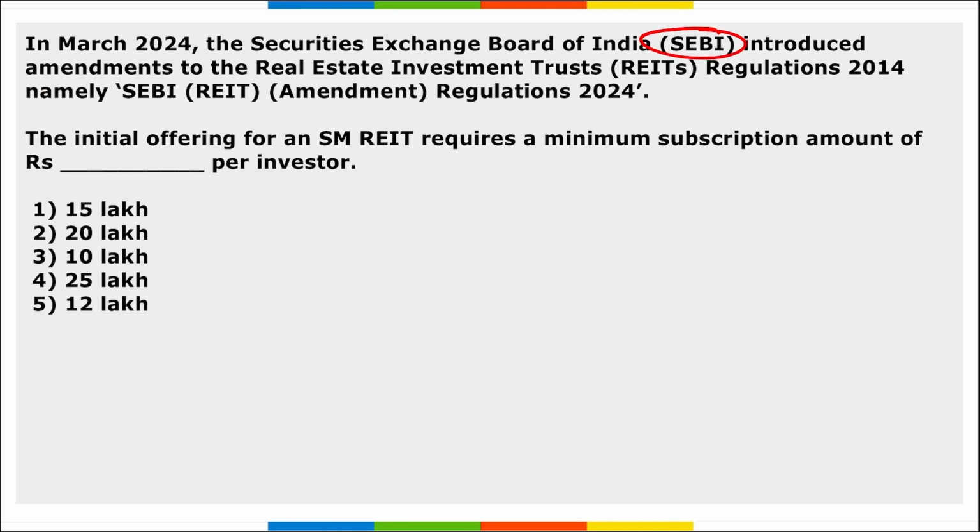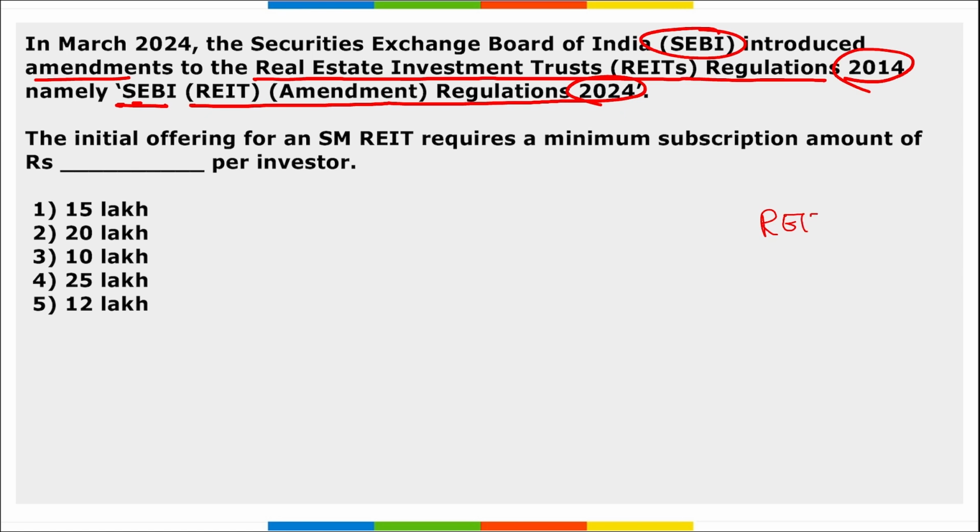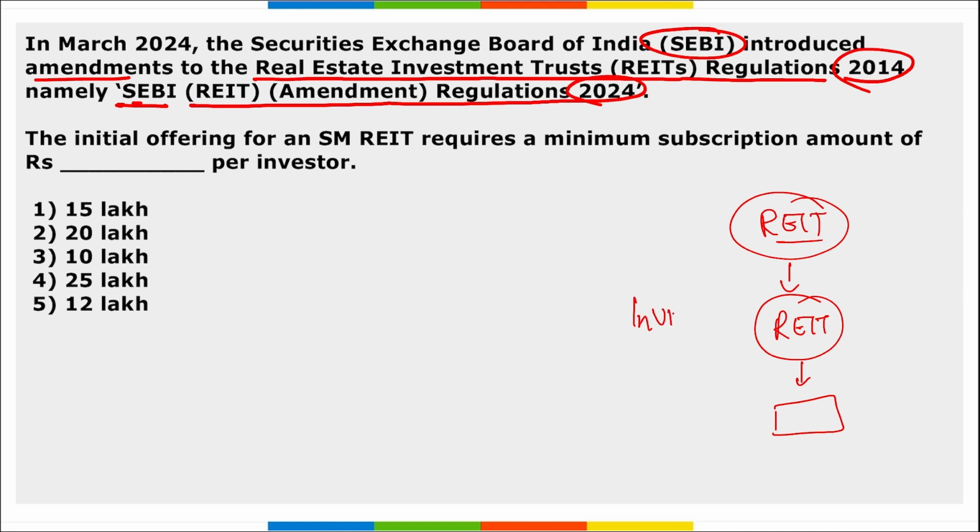Next, SEBI introduced amendments to the Real Estate Investment Trust REITs regulation of 2014, namely SEBI REIT Amendment Regulation 2024. Now, what are these REITs? REITs are basically real estate investment trusts. Here you can invest in properties in small segments. You do not have to purchase the whole property, right? It's similar to buying a share of a property, and here you will be getting rent as a dividend, and after that you can sell them whenever you wish. Correct. Similarly, there are your InvITs that you can invest in your infrastructure.